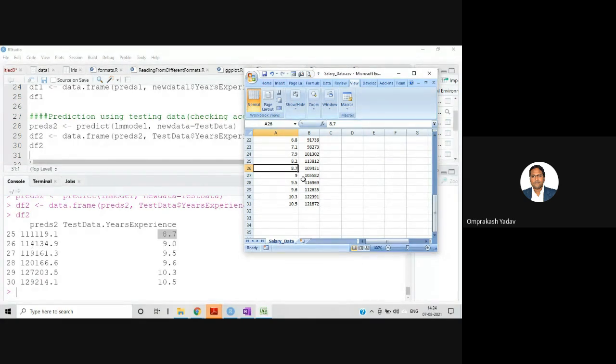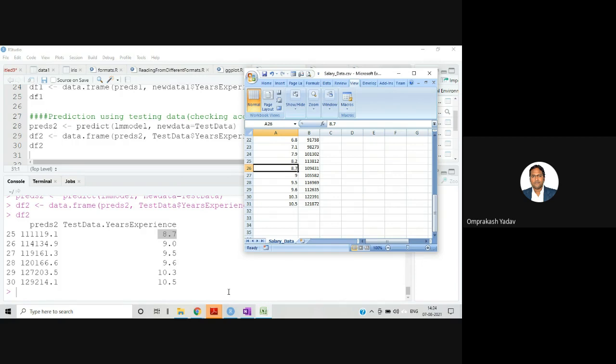And for 9 years over here we are having 105. This is a little bit less. For 9.5, 119, and here we are having 116. For 9.6, 120, and here we are having 112. For 10.3, 122, and here we are having 127. 10.5, 129. So approximately it's giving somewhat near values.